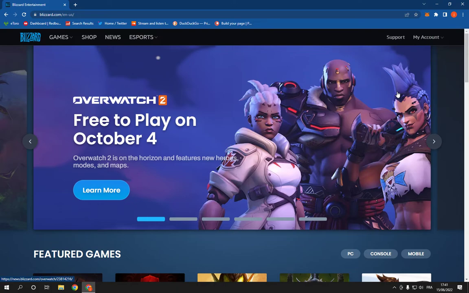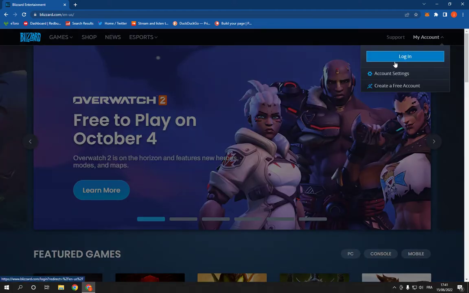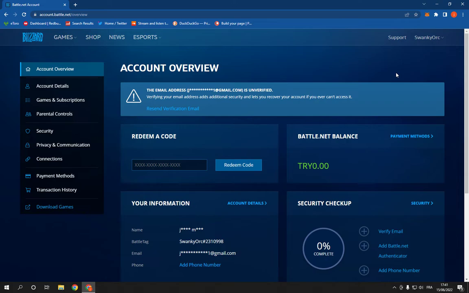Hello guys, all you have to do is go to blizzard.com. This is the home page. Click here and log into your account, then go here to account settings, and after you click on account settings it will take you to this page.